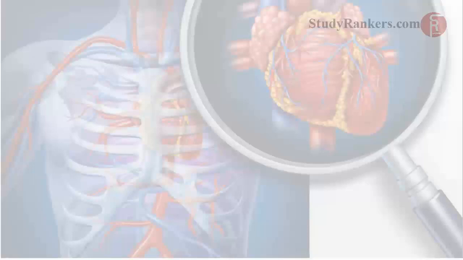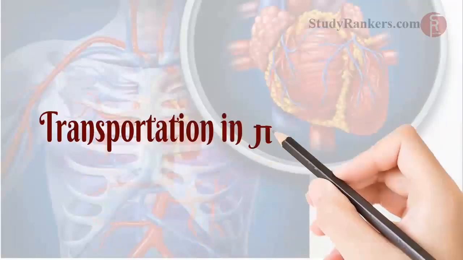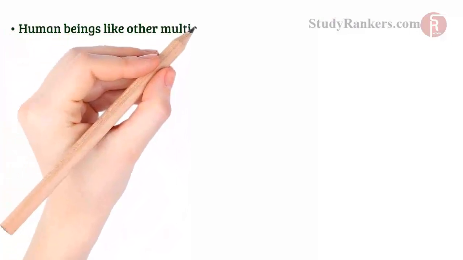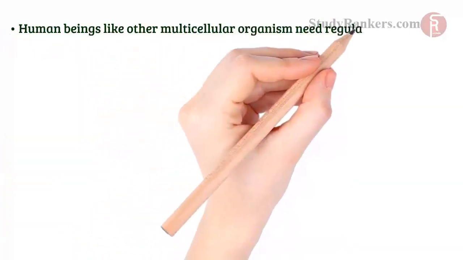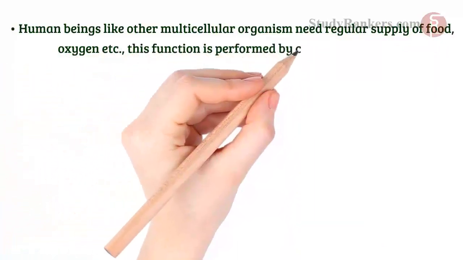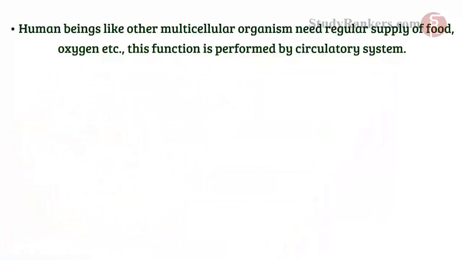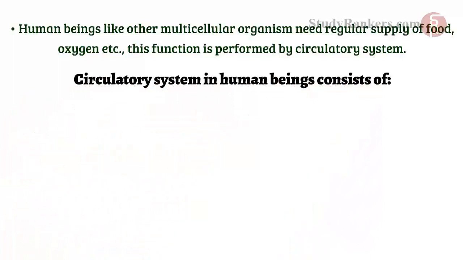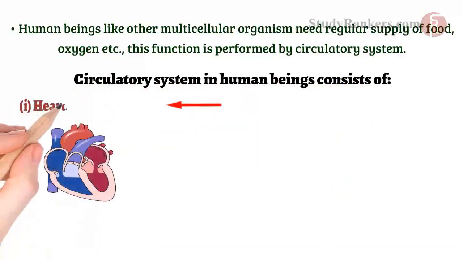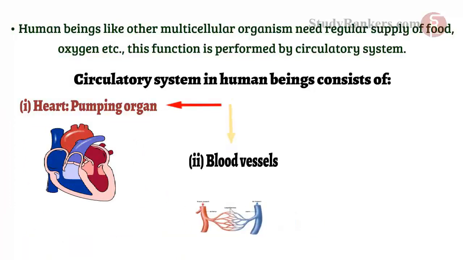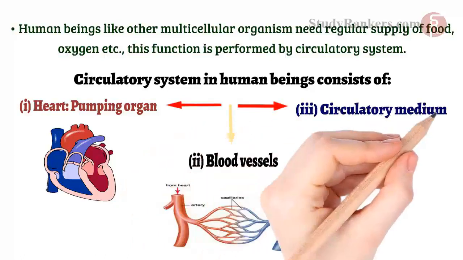So, our first topic is transportation in human beings. Human beings, like other multicellular organisms, need regular supply of food, oxygen, etc. This function is performed by circulatory system. The circulatory system in human beings consists of heart, pumping organ, blood vessels and circulatory medium.